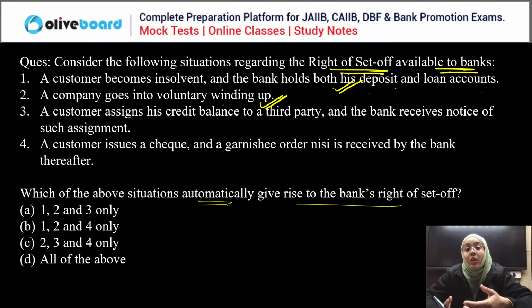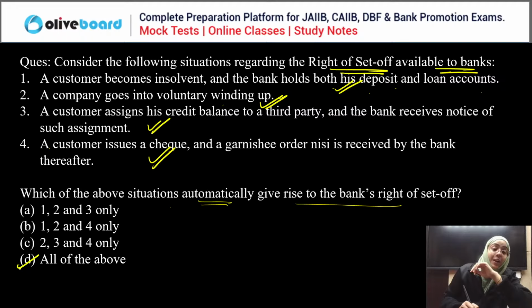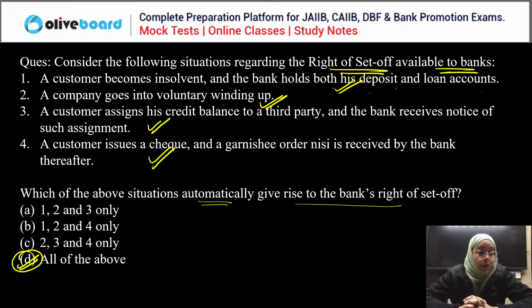If you receive the notice of assignment of the credit balance, then in this case, yes, right to set off is allowed. A customer issues a check and a garnishee order is received, yes, automatic right to set off is allowed for the banker. So the correct answer is that in all the four situations, automatic right to set off is allowed to the banker.